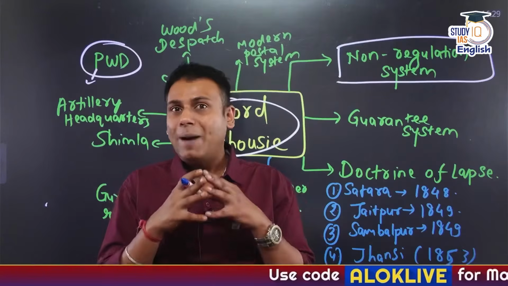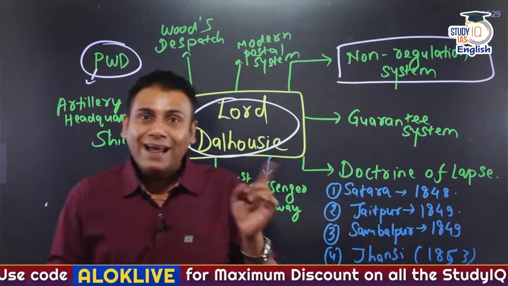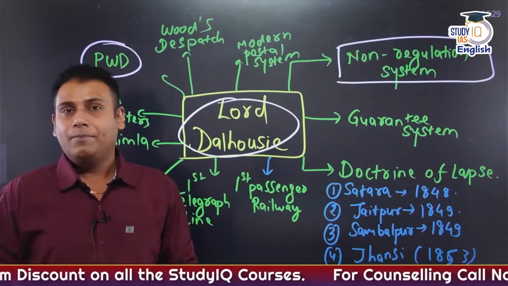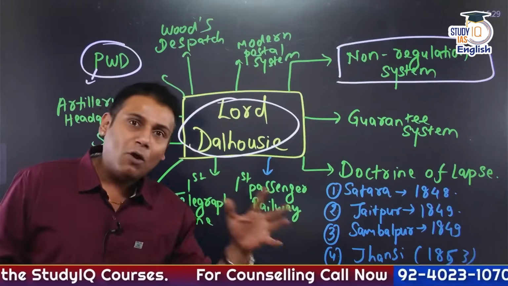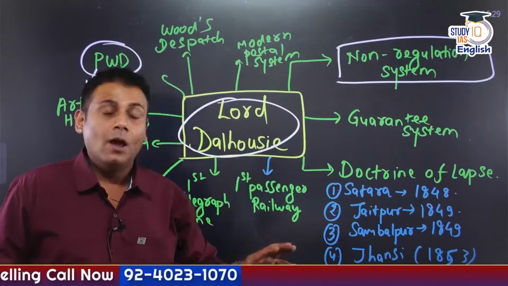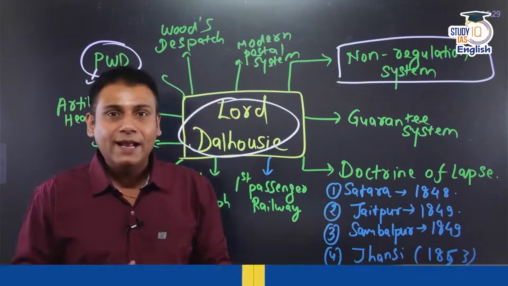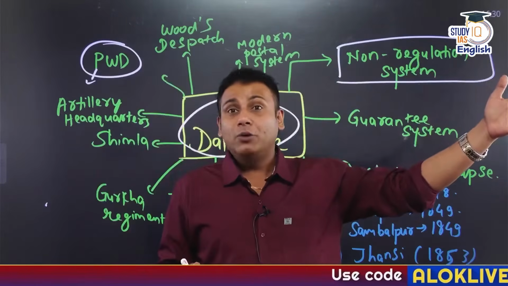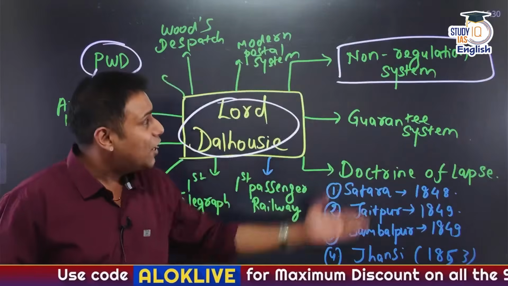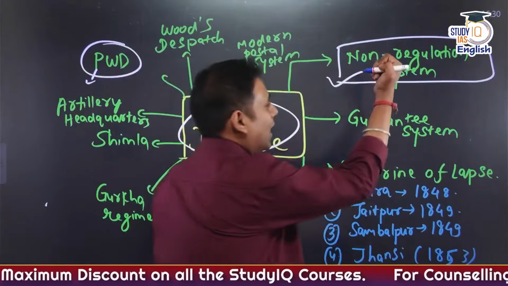And with the passage of time, the Bengal Presidency grew in size. So what happened? Dalhousie came up with the non-regulation system. Now, what is this system all about? For any newly acquired territory, a commissioner would be appointed. And in that case, this commissioner would be directly reporting to the Governor General and his council. And this system is referred to as the non-regulation system that came up during the time of Lord Dalhousie.